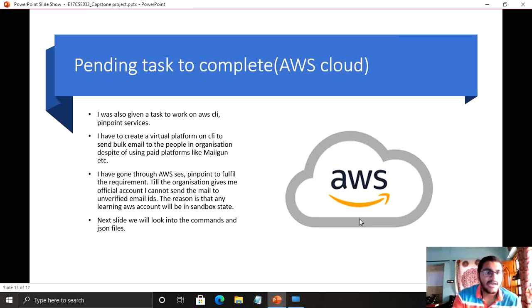So that's it. In order to make further progress in the institution, I was asked to perform a task where I need to have all the information, like I have to take an application and perform certain tasks in it. I said I am well aware of AWS, so they asked me to conduct an experiment where I have to send emails to all the people in the organization.